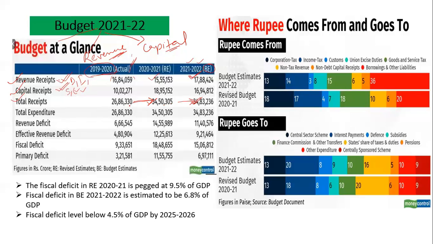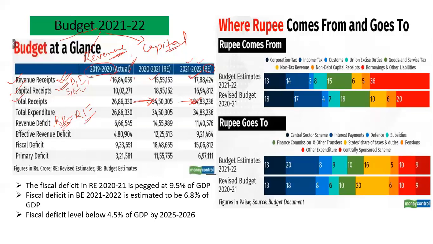Now coming to the expenditure part, the government receives this amount and also does expenditure from time to time. So we have a revenue deficit. What does revenue deficit show? The government has revenue receipt and the government would also do revenue expenditure. When you subtract revenue expenditure from revenue receipt, you get revenue deficit. That means the amount which the government is receiving in the form of revenue receipt is less and the government spending is more.